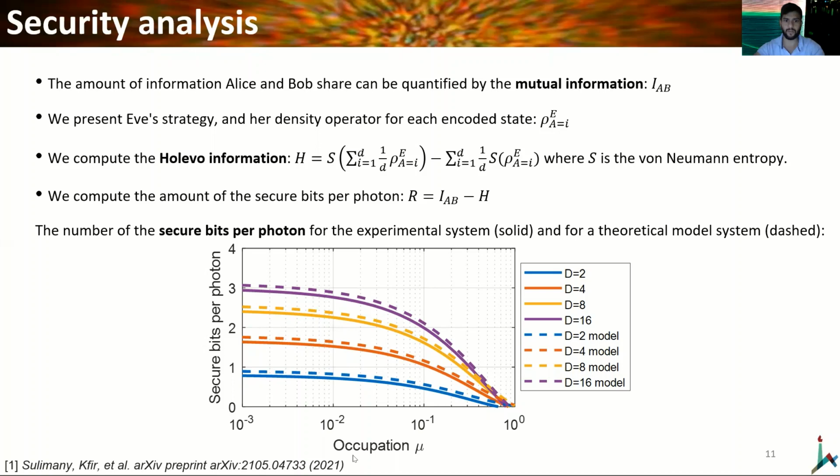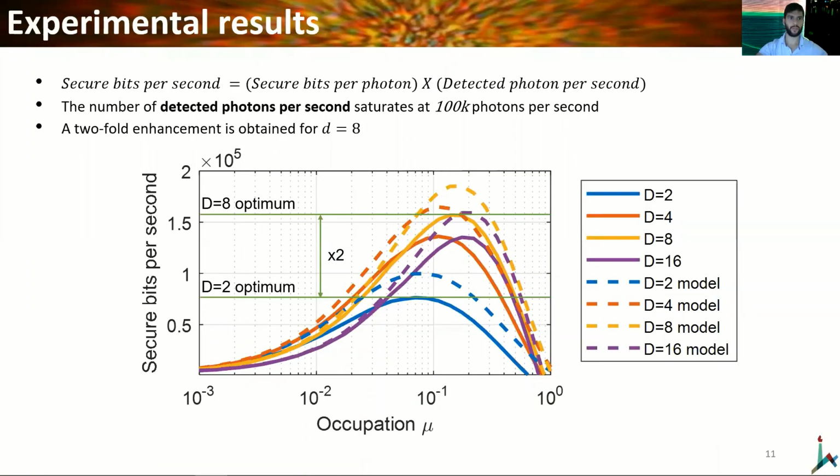Now, we are interested in the secure bit per second rather than secure bit per photon. And we know that when we use lower occupation, we will get fewer photons per second at both sites. We define the secure bit per second as the secure bit per photon times the detected photons per second. Now, the detected photons per second doesn't increase linearly with occupation since the detector saturates at 100 kilophotons per second.